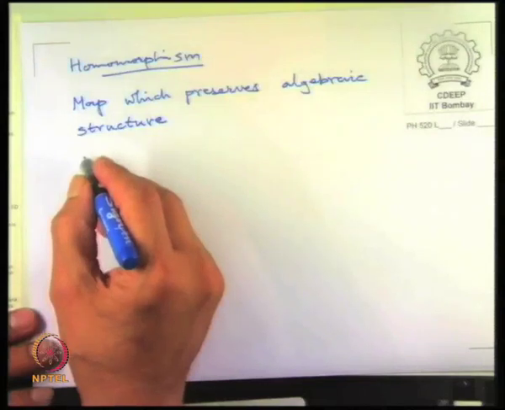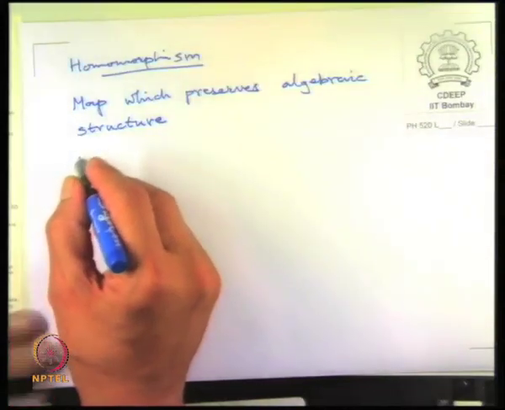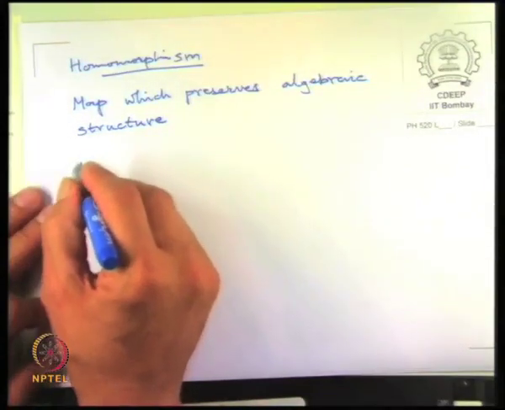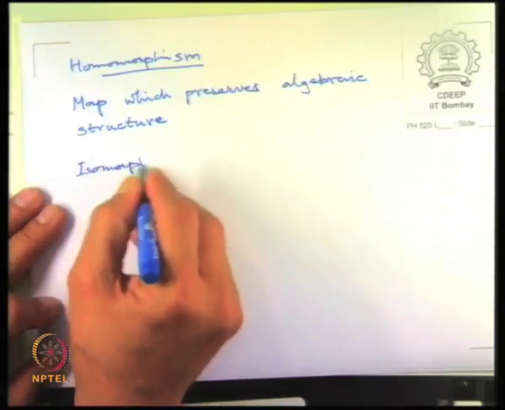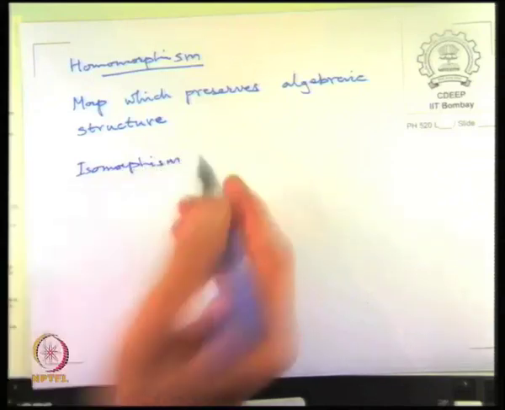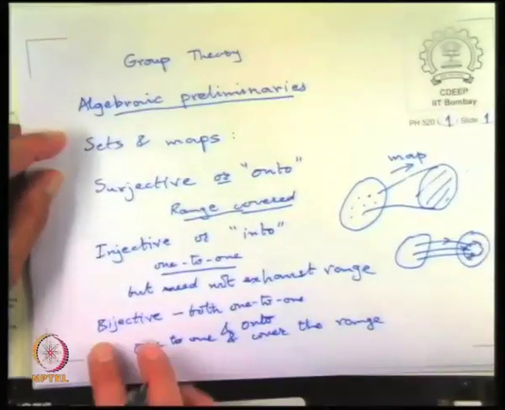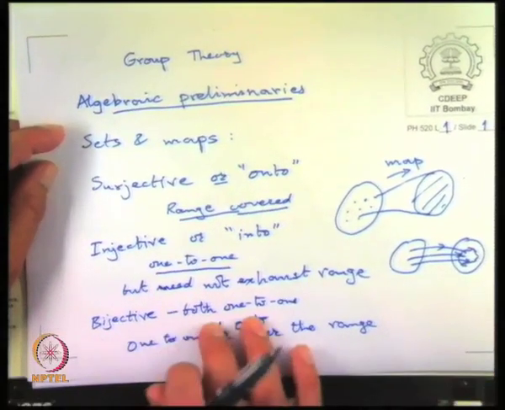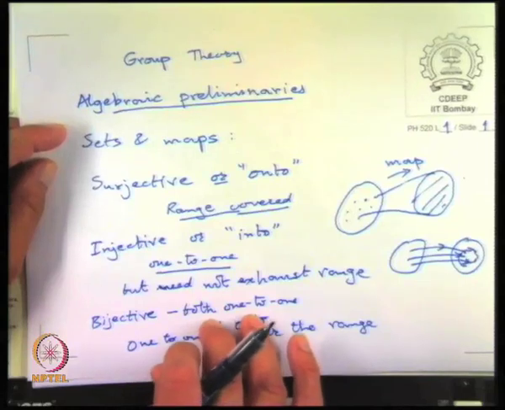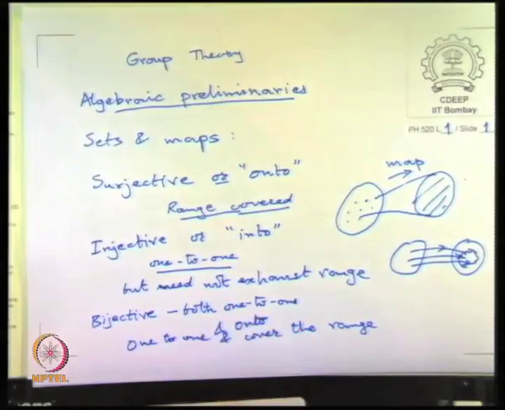But let me just say that there is important concept of isomorphism. Which is when two sets have a bijective mapping between them, and that bijective mapping also preserves the algebraic structure, then the two sets are isomorphic.